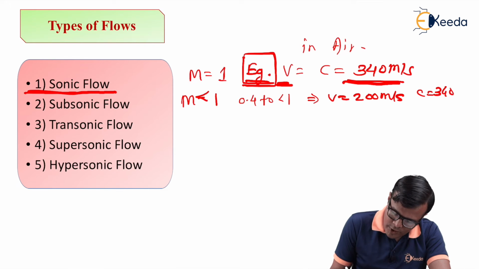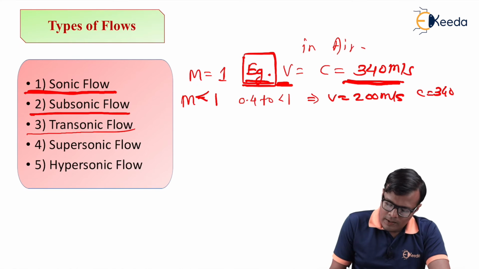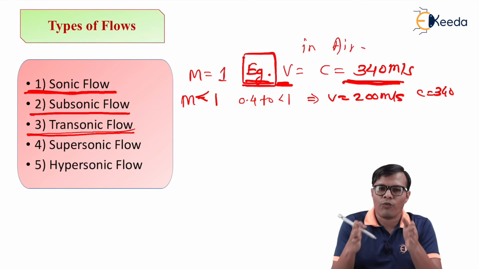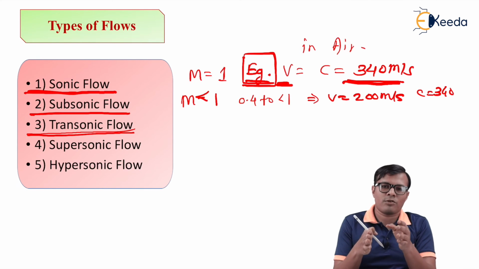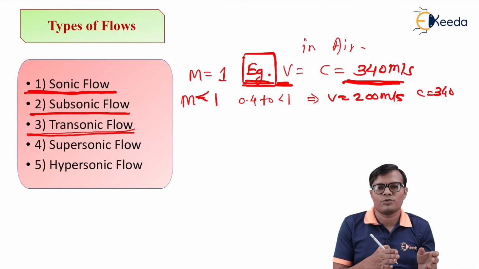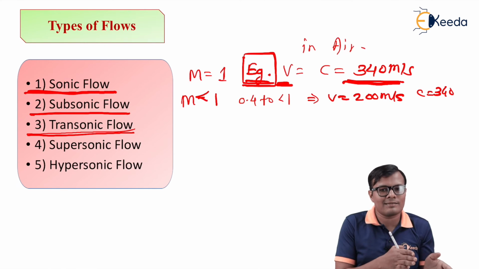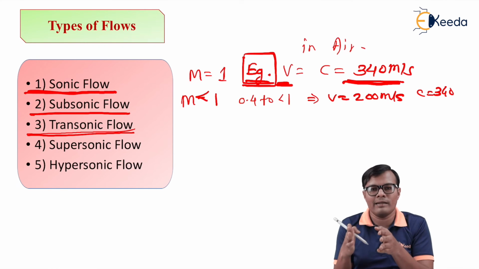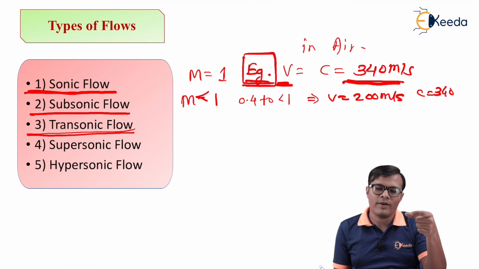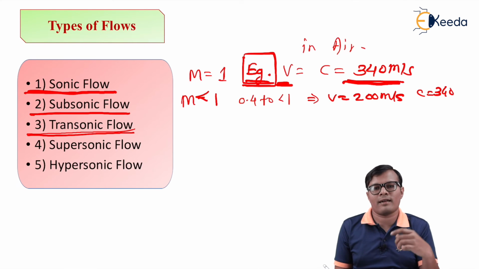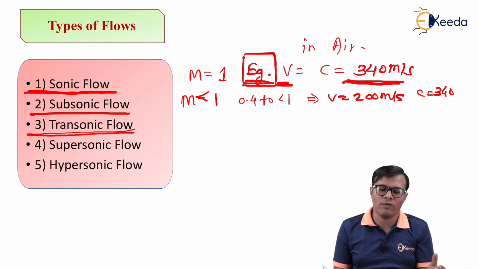Next is transonic flow. This is the zone of velocity which is closer to Mach number 1. So it is either slightly less than 1 or slightly greater than 1. This is the phase in which some properties become different at Mach number 1.